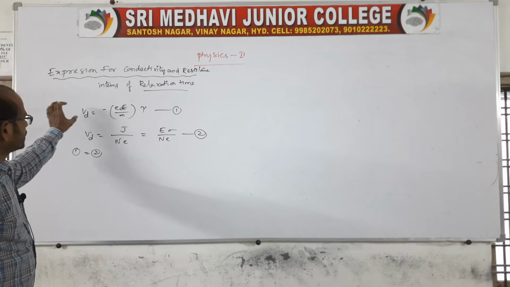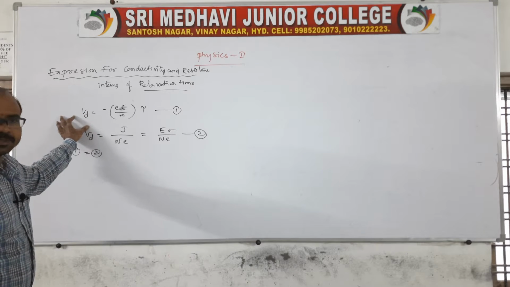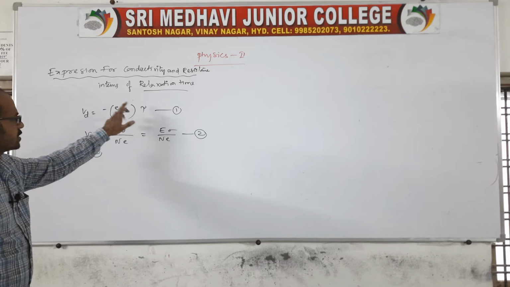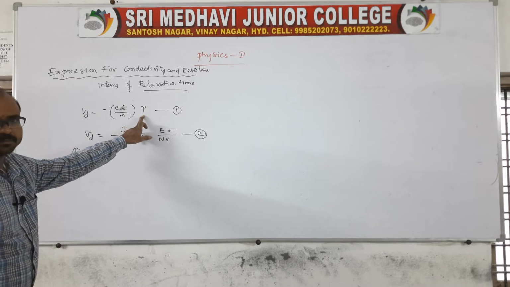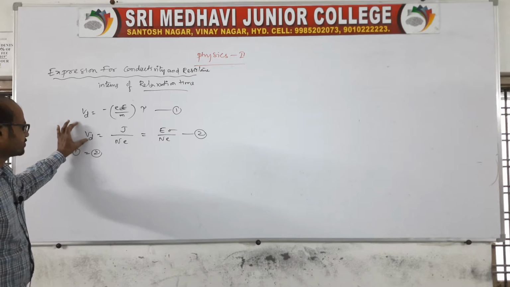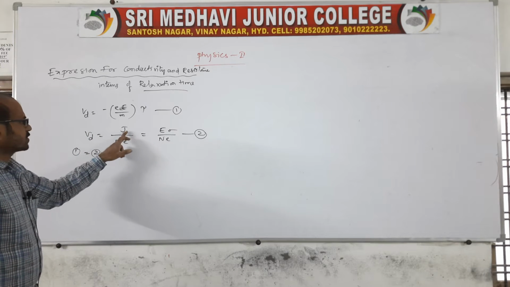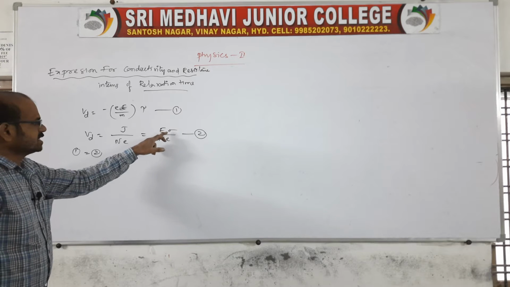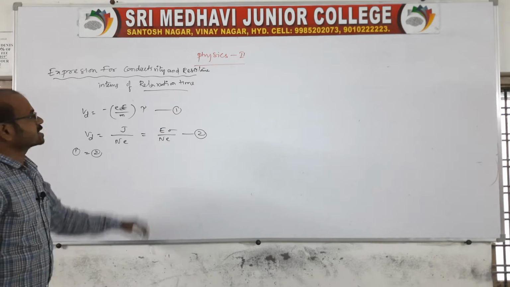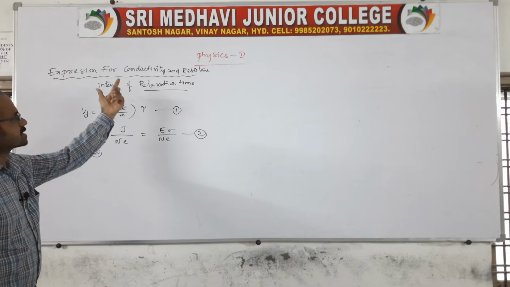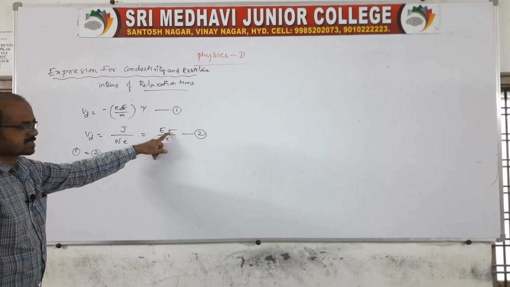Of course, we know the drift speed is equal to minus small e capital E by m into tau, where tau is the relaxation time. And another expression for drift velocity in terms of current density is J by NE, or we can also say J is nothing but sigma E, where sigma is the conductivity. See, what we need here is conductivity in terms of relaxation time.